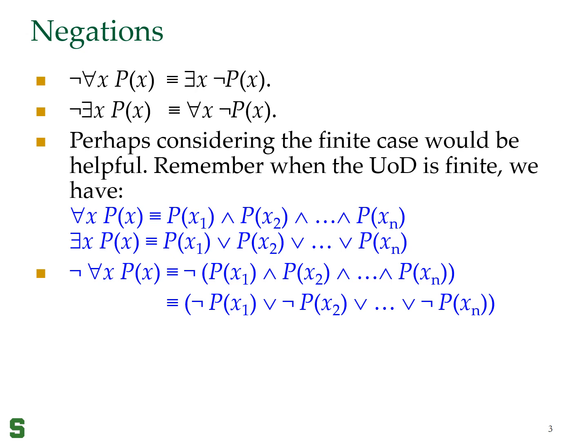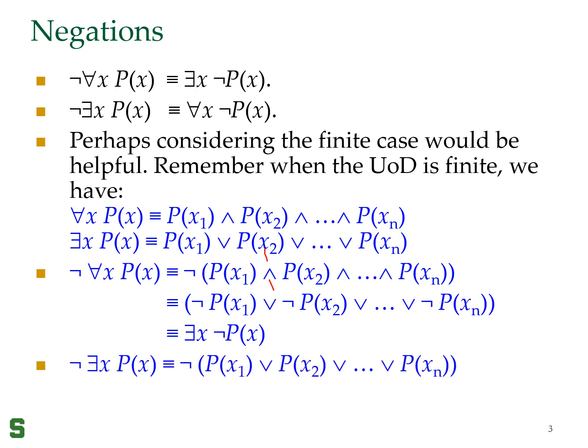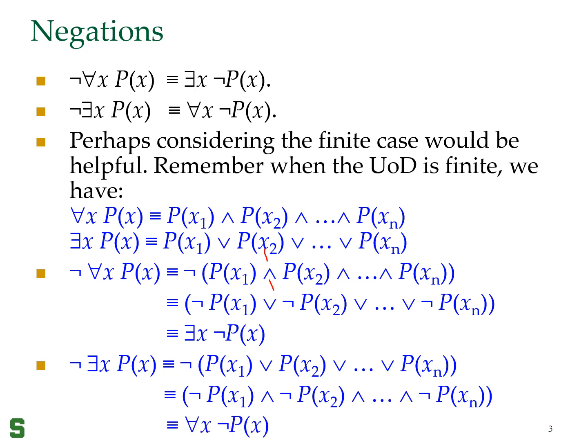Every and will turn into an or, and now I can say that this is basically the same as there exists x not of P(x). And the same thing will work for the other side. If I started with there exists x P(x) and negate it, I will get the same thing.